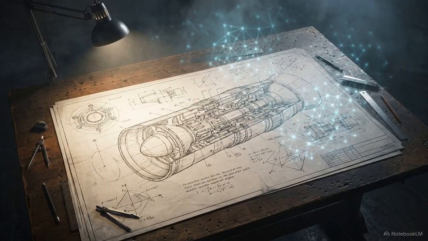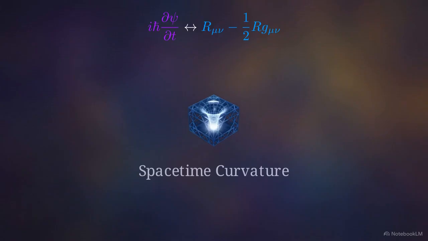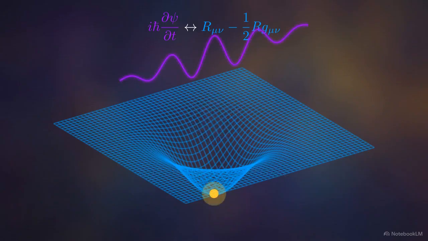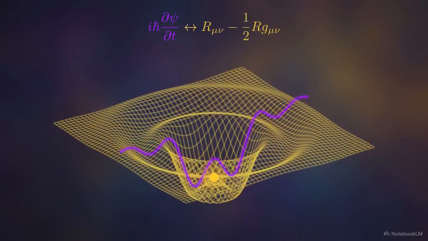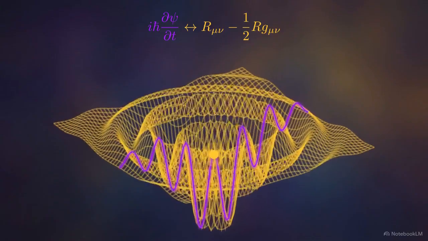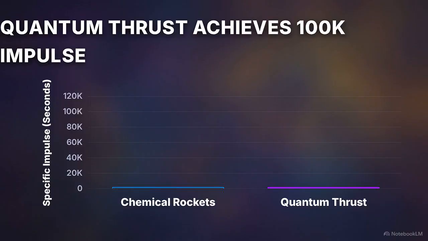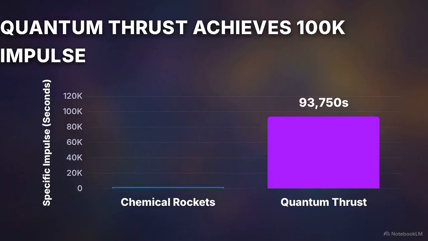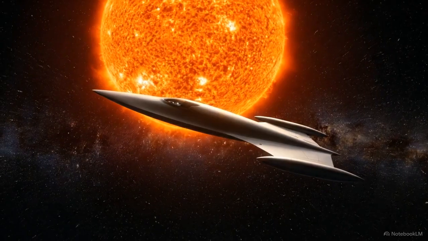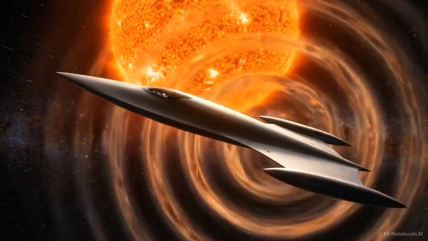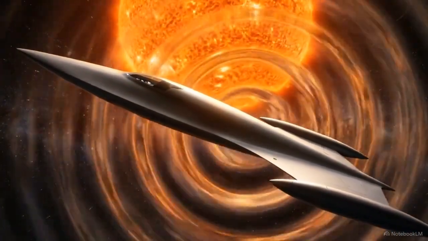The transition from theory to engineering happens when the unified quantum gravity equation is applied to the deliberate manipulation of the spacetime grid. Because the equation links wave functions directly to spacetime curvature, it suggests that controlling quantum fluctuations can generate a directional gravitational field, a concept known as gravitational quantum thrust. Simulations based on this mechanism predict a specific impulse of 100,000 seconds, a massive increase over the baseline efficiency of modern chemical rockets. This level of thrust would reduce lunar missions to hours and make travel to neighboring star systems feasible within a human lifetime.